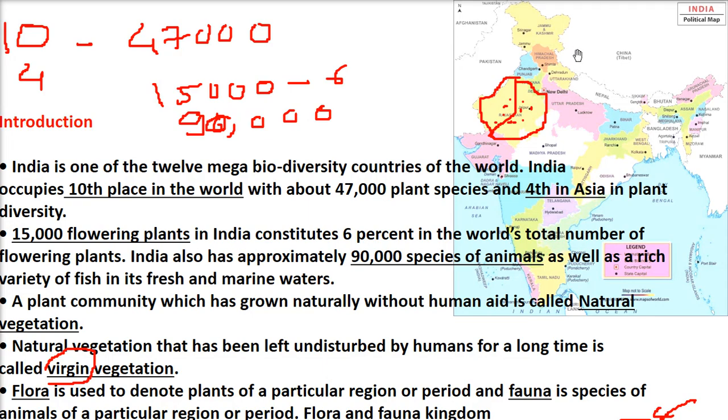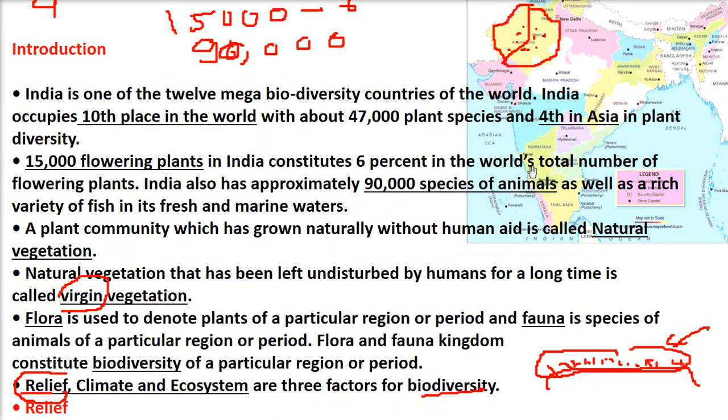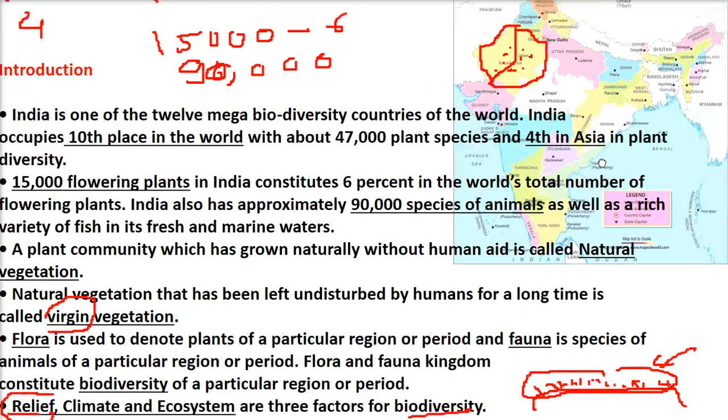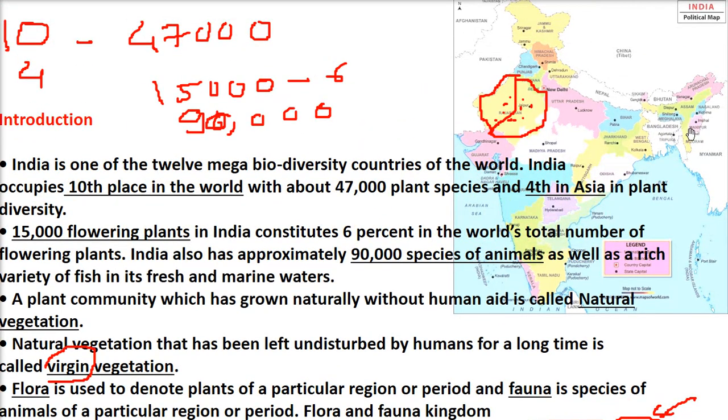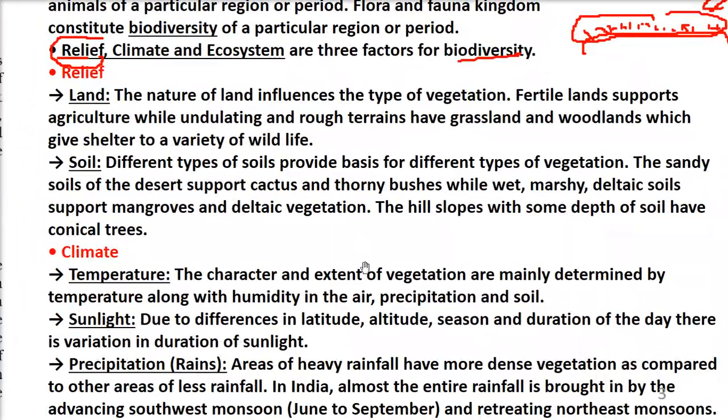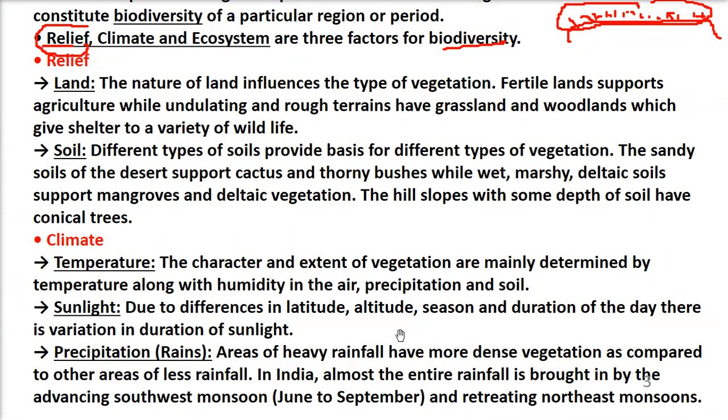What kind of tree do you expect? No tree, small grasses or nothing. But if you come to the Western Ghats, where a lot of rain is there and the temperature is quite good, you get different kinds of trees.